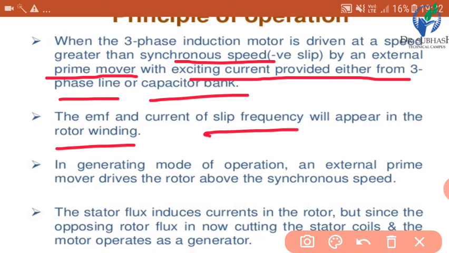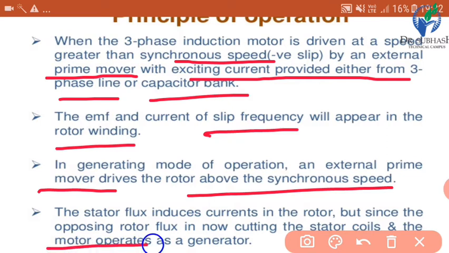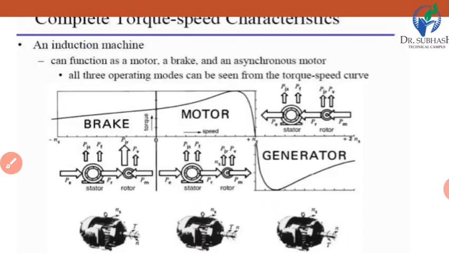In generating mode of operation, an external prime mover drives the rotor above the synchronous speed. Okay, so we have seen that in principle its speed will be above the synchronous speed. The stator flux induces currents in the rotor. But since the opposing rotor flux is now cutting the stator coils, the machine operates as a generator. So this is the complete principle of operation of induction generator.